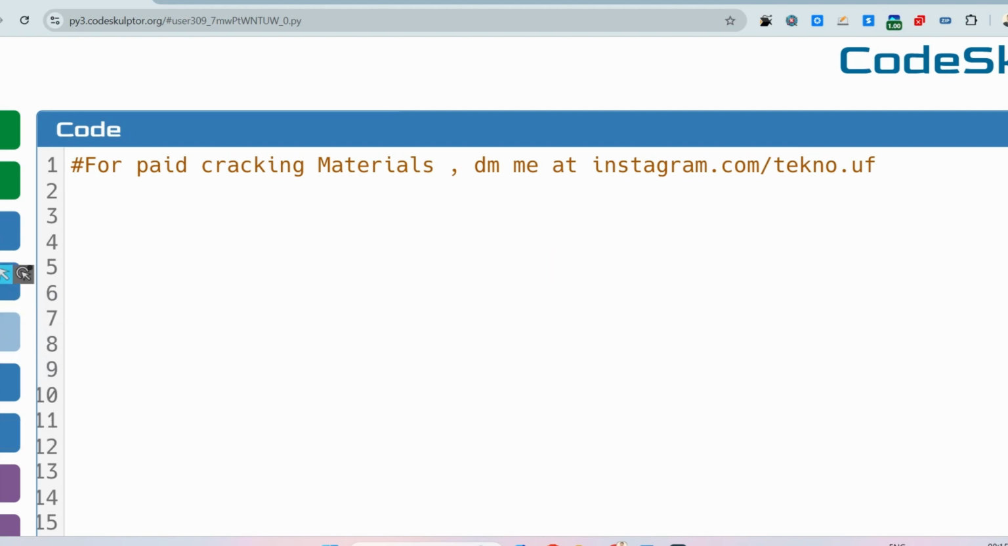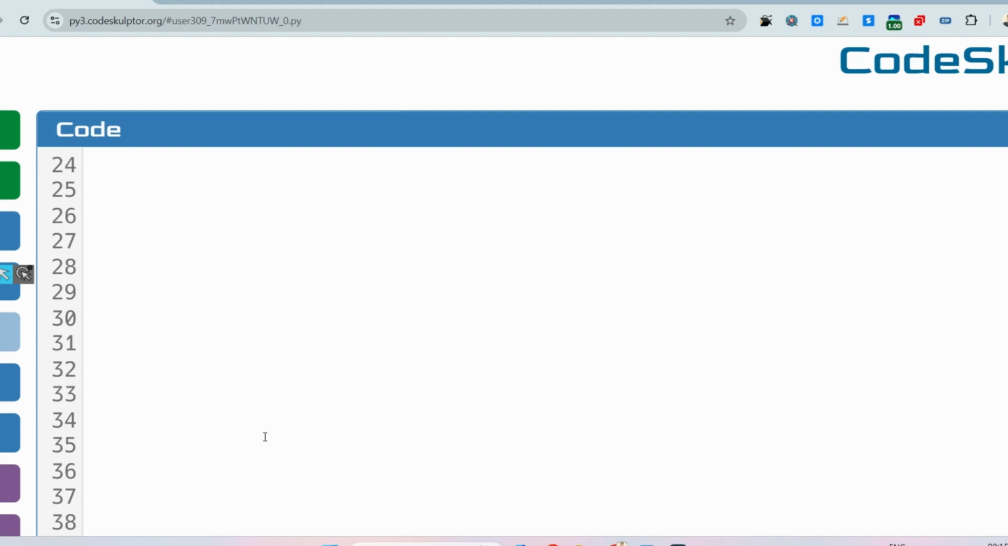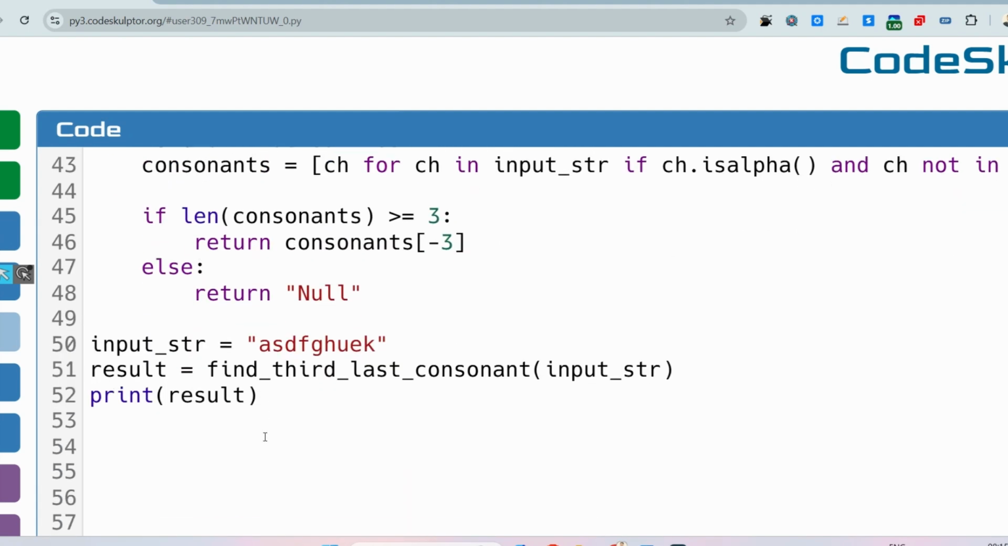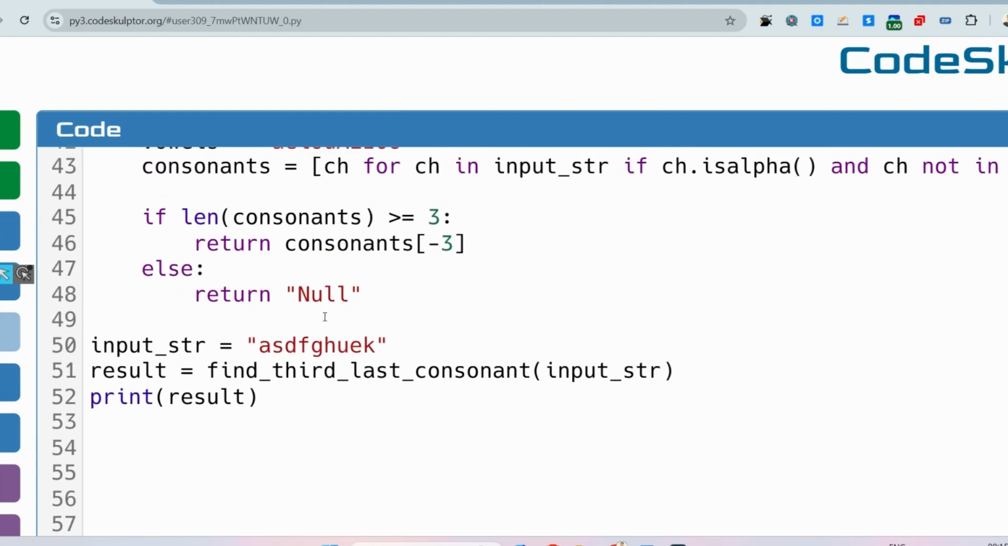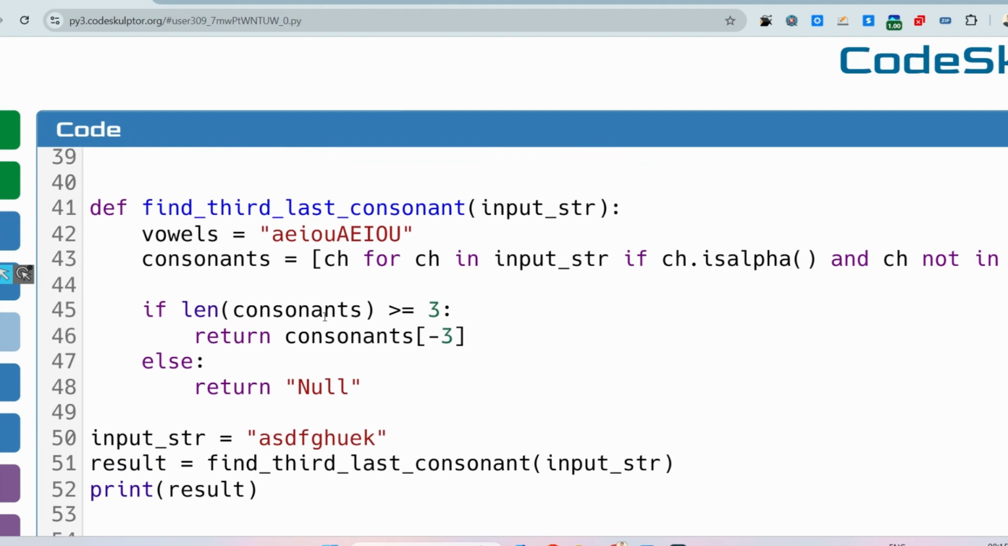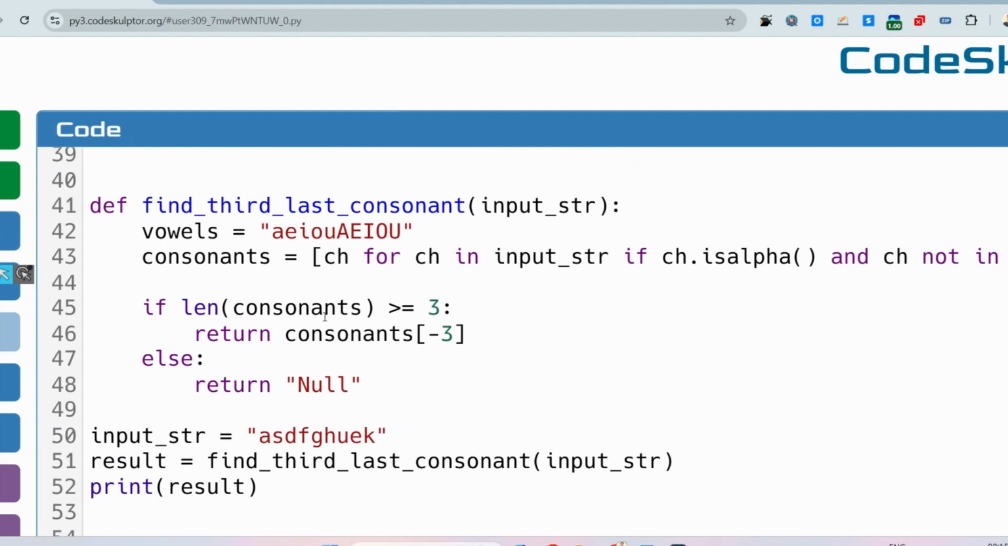Okay, so let me share the Python solutions. As we have shown in Java, here also we have the same way to solve.